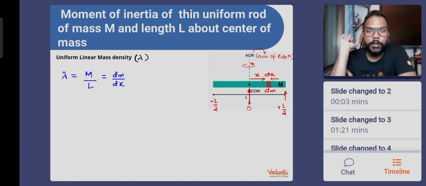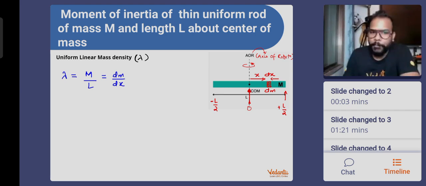I hope my investment there in the chapter of center of mass must be paying dividends now. You must be able to understand very straightforwardly that this is how things work whenever we speak about continuous distributions. Okay, what is my objective here? My objective is to extract the value of dm in terms of capital M and L. Capital M and L are constant. Okay, so this is how dm comes out to be.